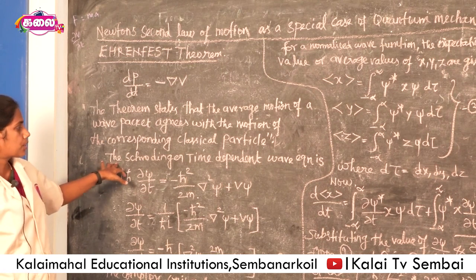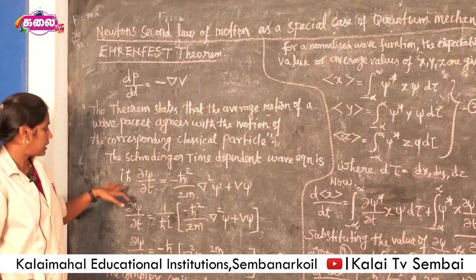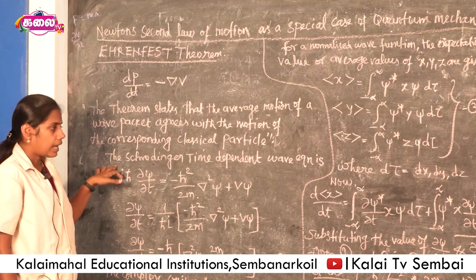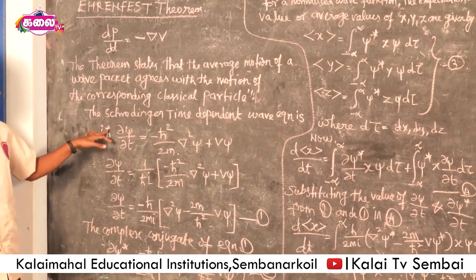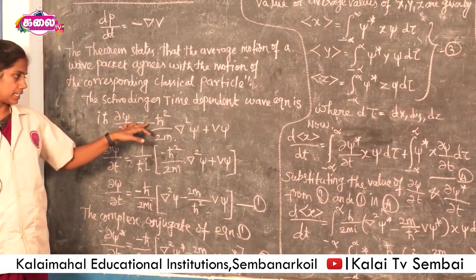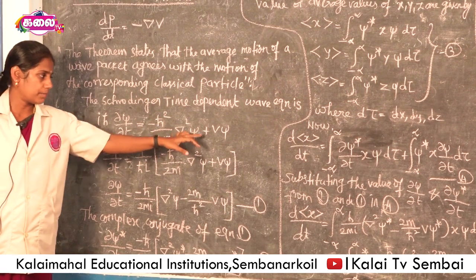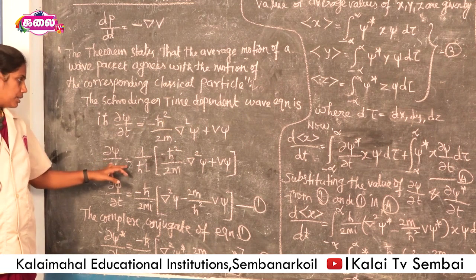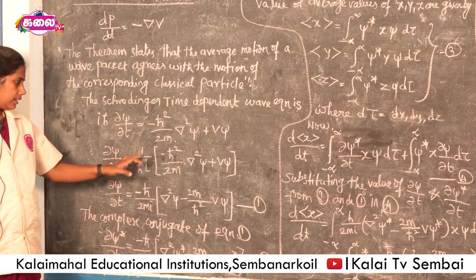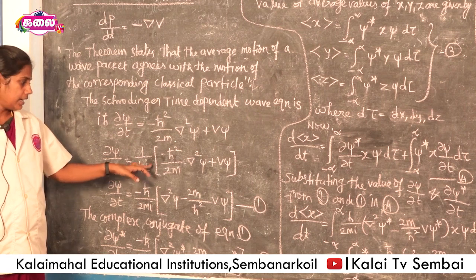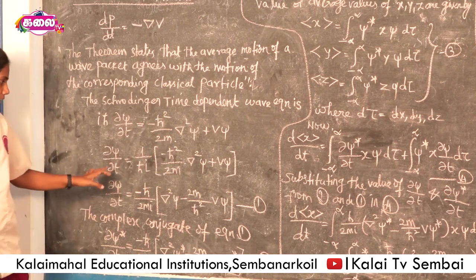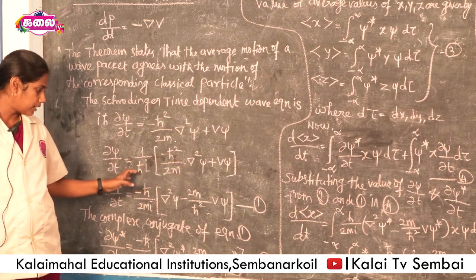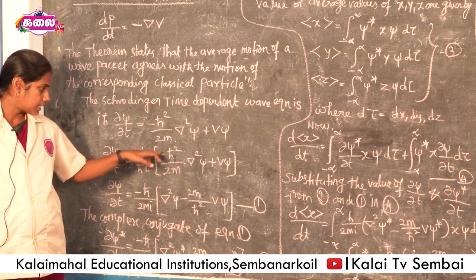Here we first consider the Schrodinger time dependent wave equation. In the last class we discussed this: i h cross dou psi by dou t is equal to minus h cross squared by 2m del square psi plus V psi. This is the time dependent wave equation. Here dou psi by dou t is equal to, the i h cross goes to that side, it is reciprocal, 1 by h cross i, into this term. Here h cross squared by 2m is taken from this bracket. Then we have h and h cancel.